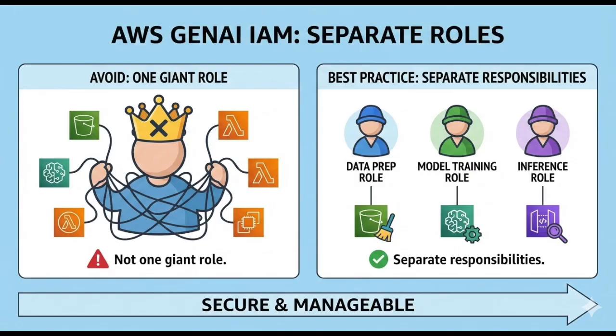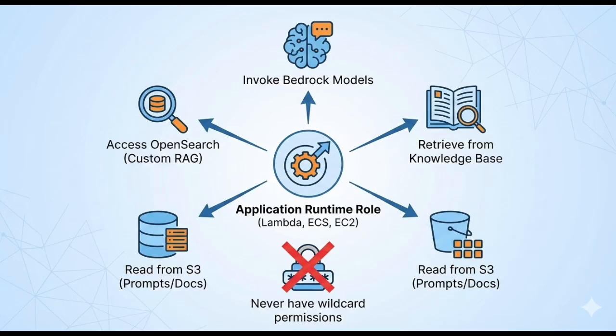In GenAI architectures, AWS expects you to separate IAM roles, not one giant role, but separate responsibilities. First is the application runtime role. This is the role used by Lambda, ECS, or EC2. It usually needs permission to invoke Bedrock models, retrieve from a knowledge base if you're using one, read from S3 for prompts or documents, and possibly access OpenSearch if you built custom RAG. This role should never have wildcard permissions.